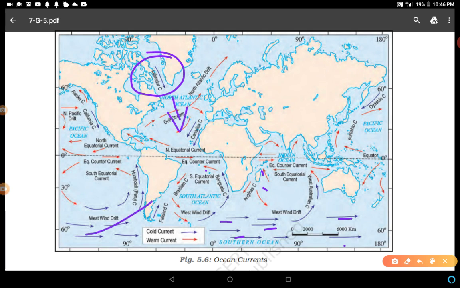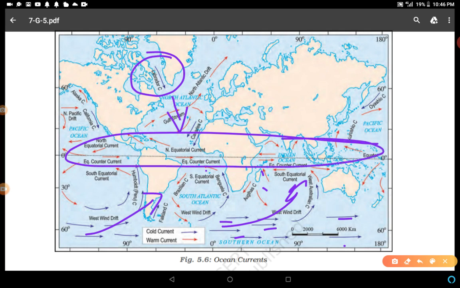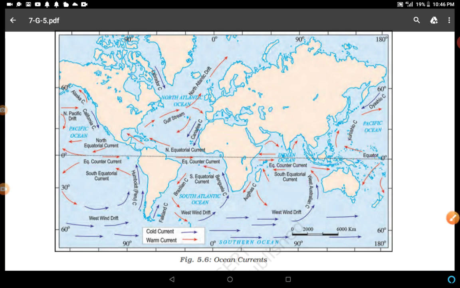And these are also coming from the polar region and going towards the equator, and these are the warm currents moving here. And in some areas these are mixed up, due to which a foggy atmosphere is created, clear? So you have to remember some names of these currents.